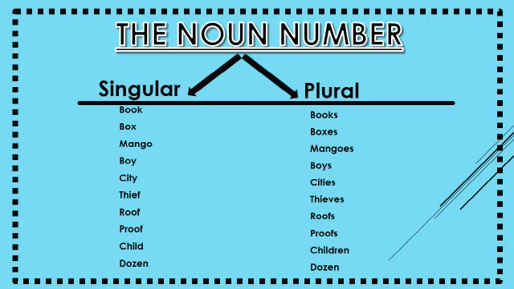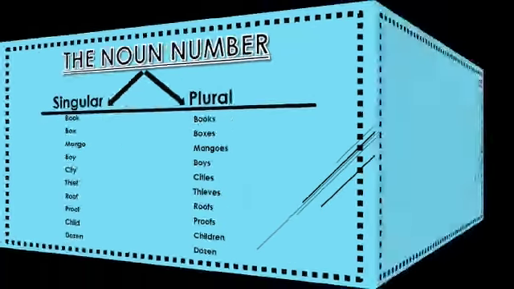Here, sometimes the vowel changes to make a noun plural. Here is child, children. Dozen will not be changed. When we write the plural, singular and plural are the same. And some nouns will not be changed, just like sheep, and other ones you can see in the exercise. Now we will start the exercise.